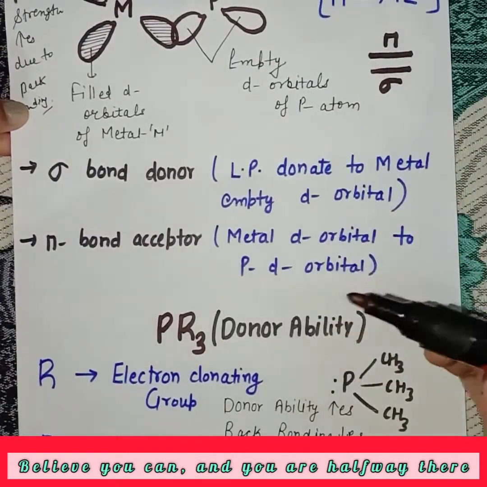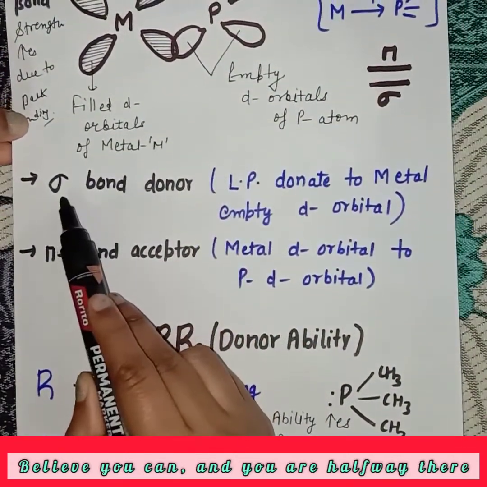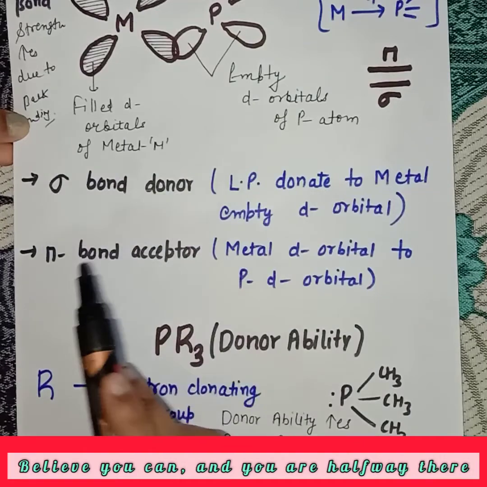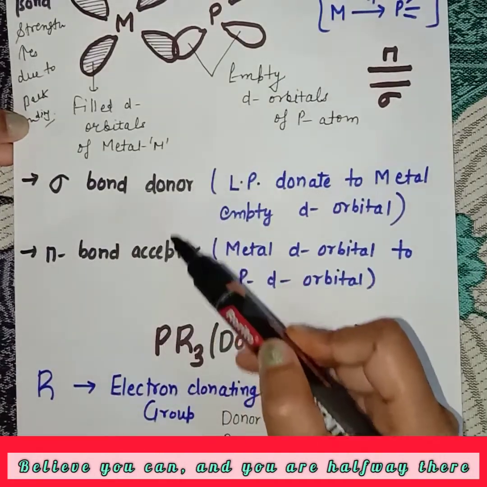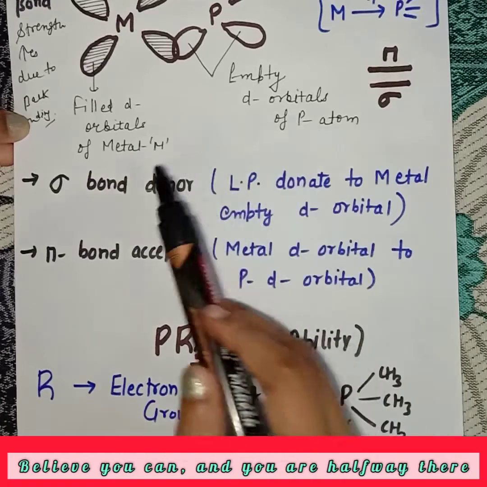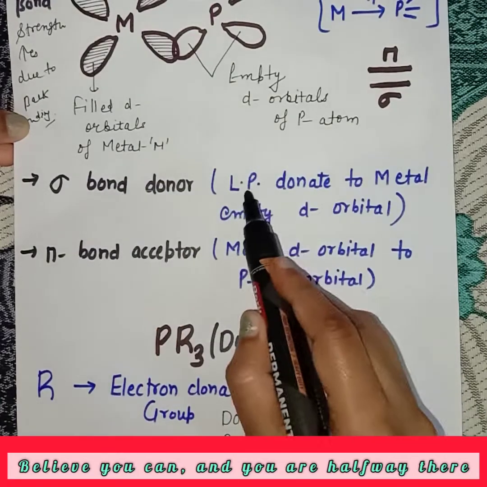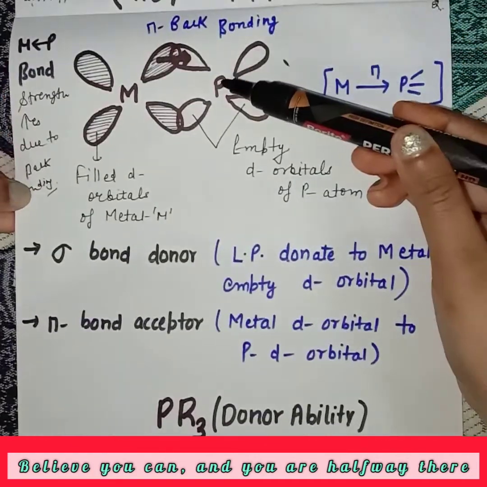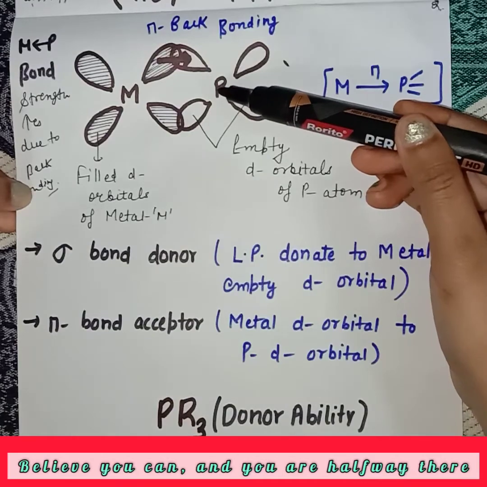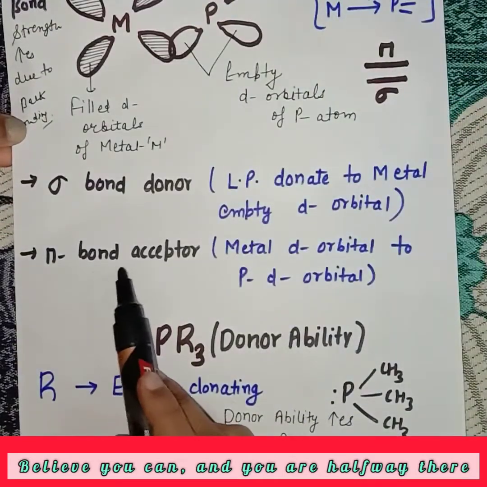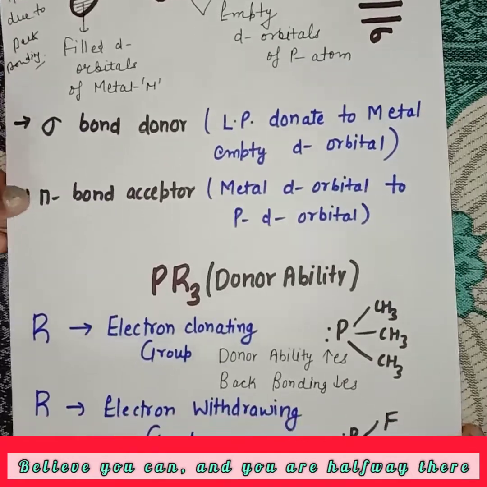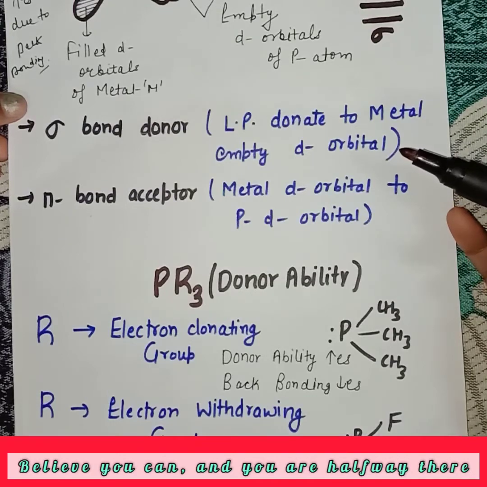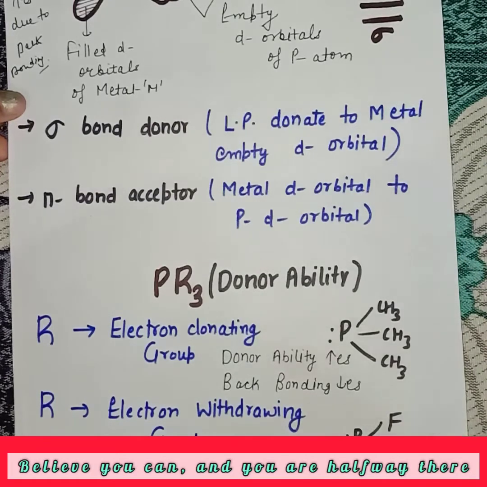To summarize, let's revise. Phosphine is a sigma bond donor and also a pi bond acceptor; phosphine has both these properties. It is a sigma donor because its lone pair is donated to the metal's empty d orbital, and a pi acceptor because it accepts electrons into its d orbital. So this is the bonding in phosphine ligands when connected to a metal atom.